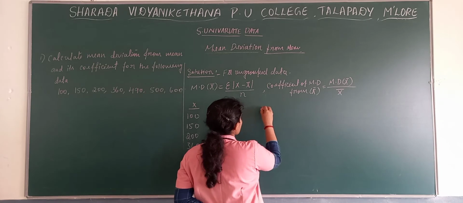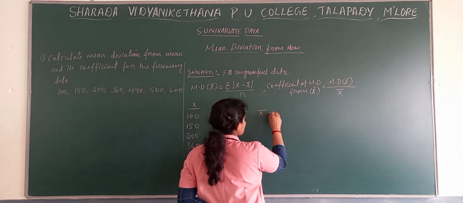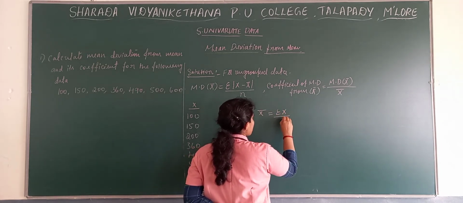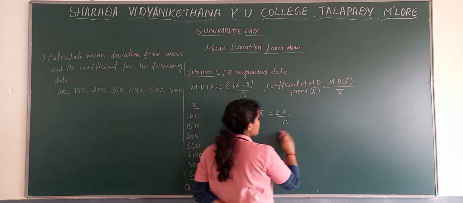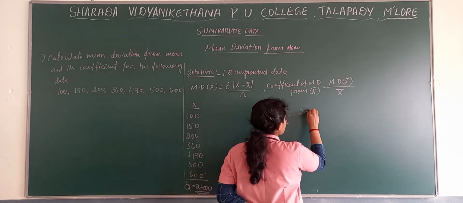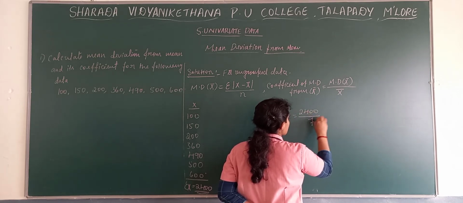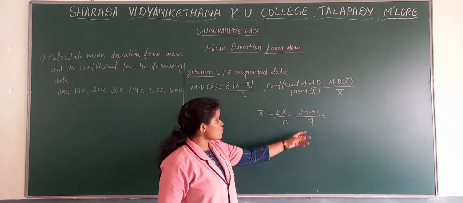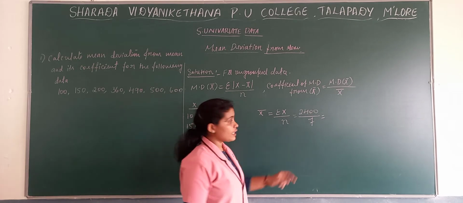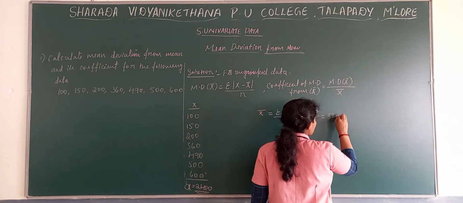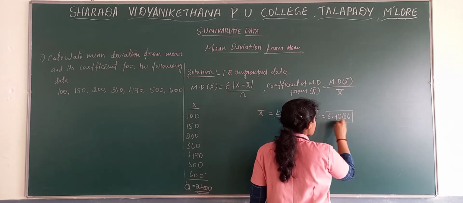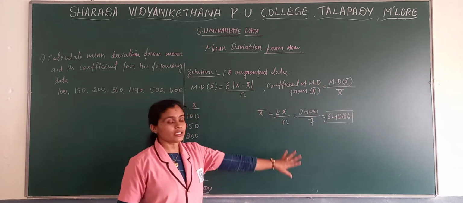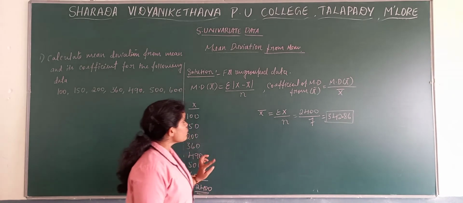So here mean is equal to sigma x by n, that is 2400 by 7. When you divide 2400 by 7, you get 342.86. So we get mean as 342.86. Now which is the next column?